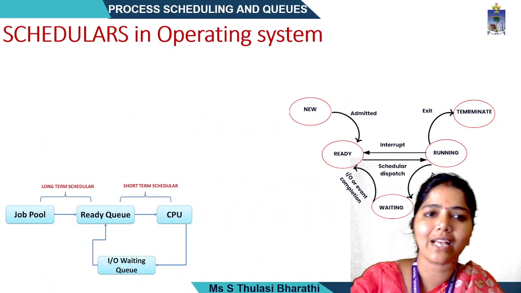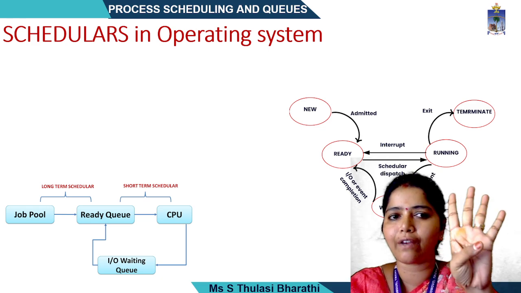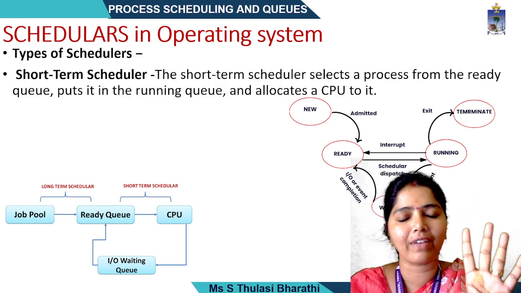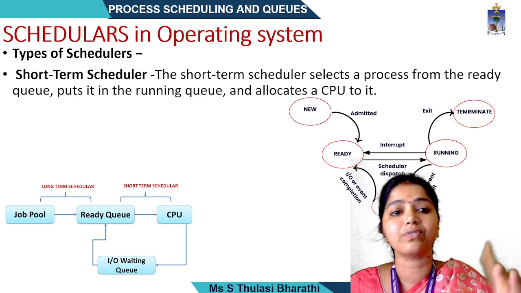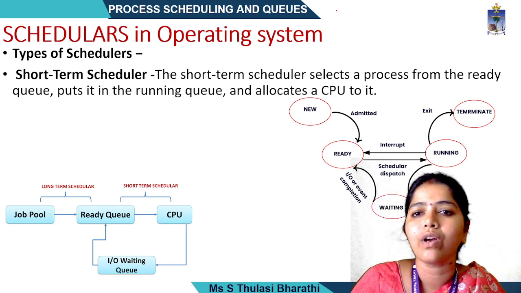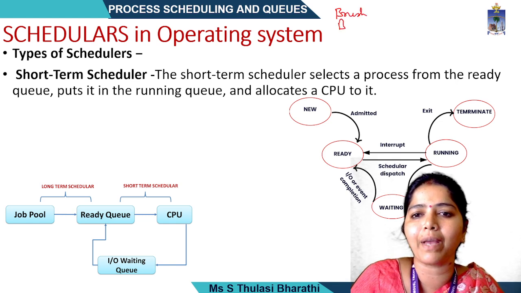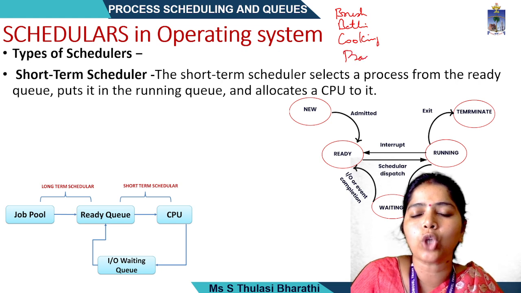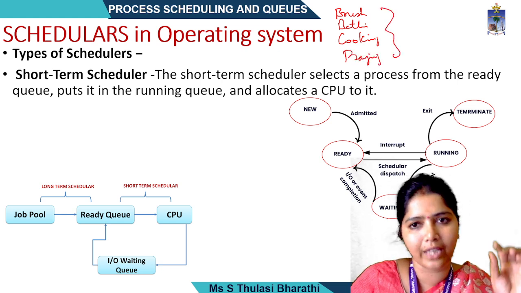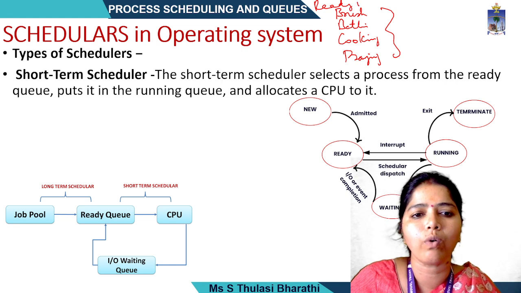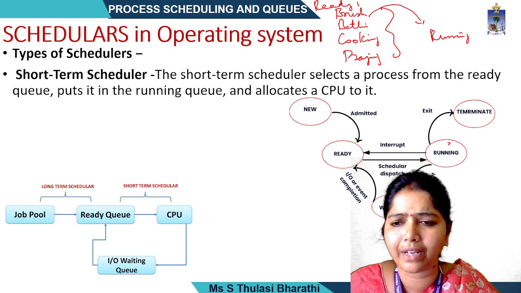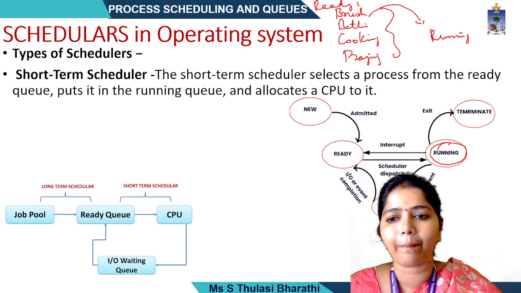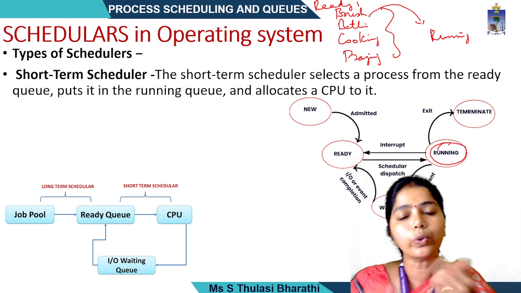In the next stage, these four processes are ready for execution. That is where the short term scheduler comes in. The short term scheduler selects a process from the ready queue. What is in the ready queue? Brushing, bathing, cooking, and praying. Out of these four processes in the ready queue, they will be taken and put into the running state, and memory will be allocated to execute that instruction.